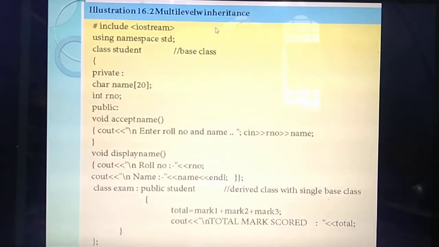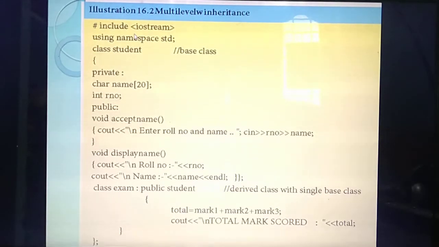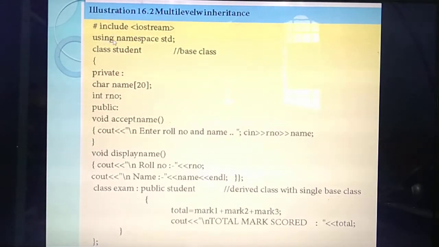Listen. So this is the sample or example program for multi-level inheritance. Okay. So already you have studied about programs, isn't it? So what's the first line of the program? First line of the program is hash include iostream. So what's the second line of the program?